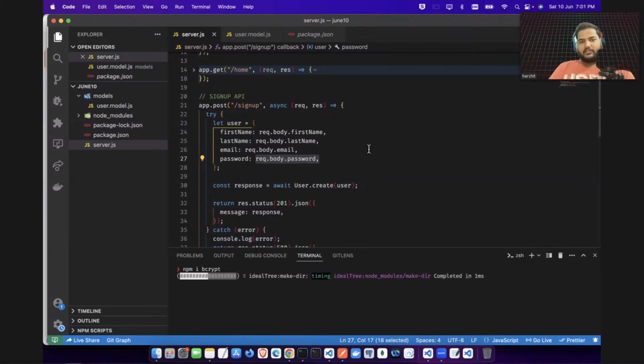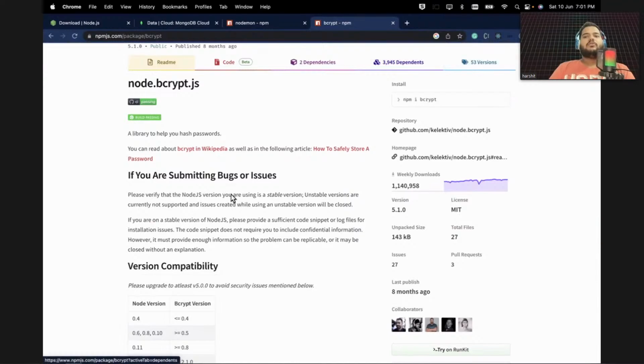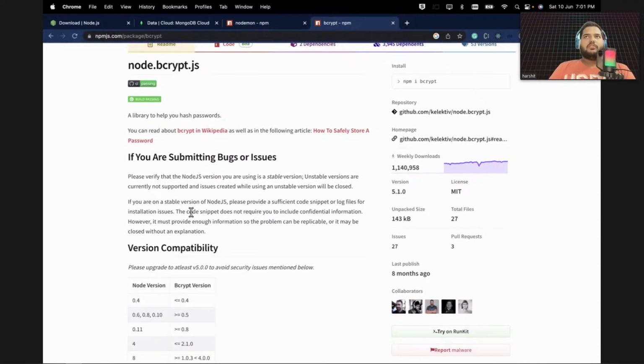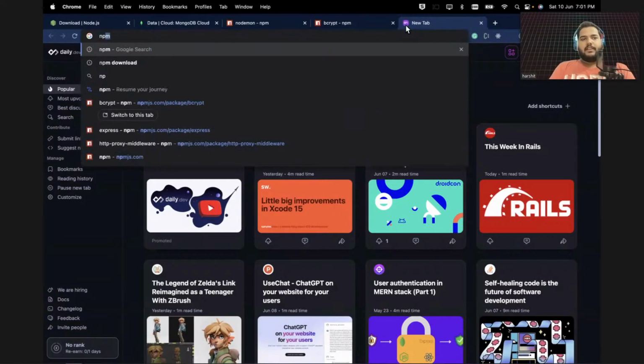Okay, it's installed. Now how can you use it? You will know which package you want to use or not. You can simply write here npm package.